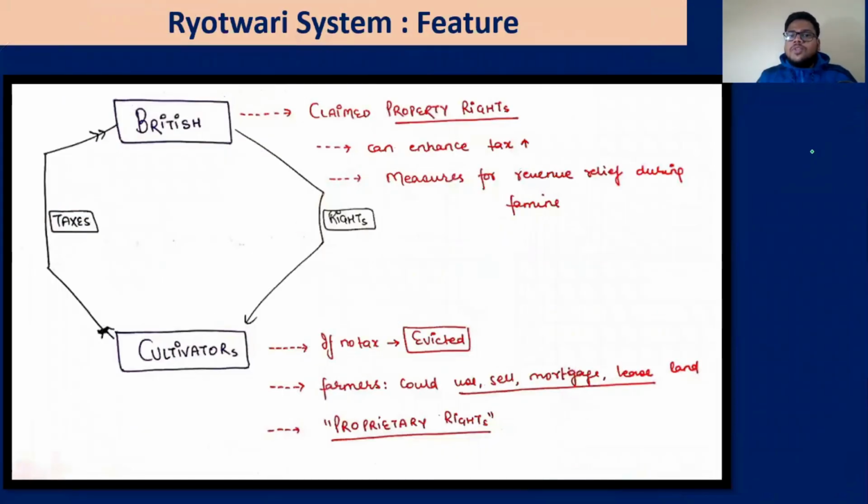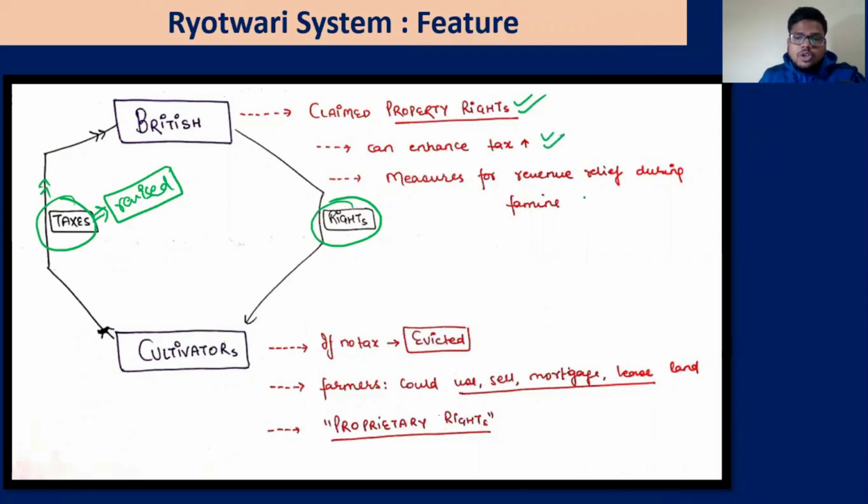Now this is the Ryotwari system. The Britishers gave some rights to the cultivators, and in response, the cultivators will give the taxes to the Britishers. These taxes now can be revised, unlike the permanent settlement system. So Britishers claimed the property rights. Yes, we are the property holder. They can enhance the tax, can revise the tax. It was also mentioned that there were some measures for revenue relief during famine. For example, if any famine happened, then we will also help you with respect to that.